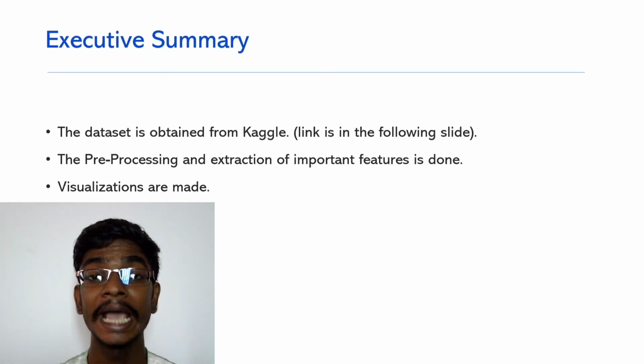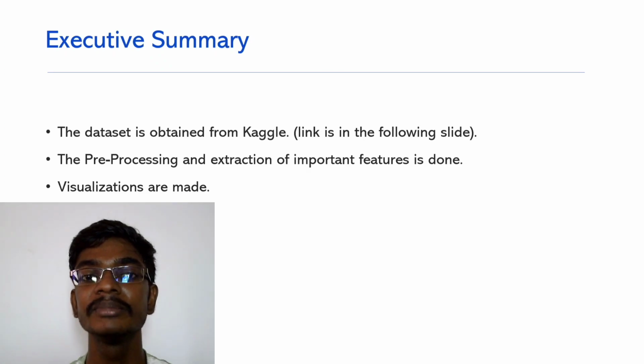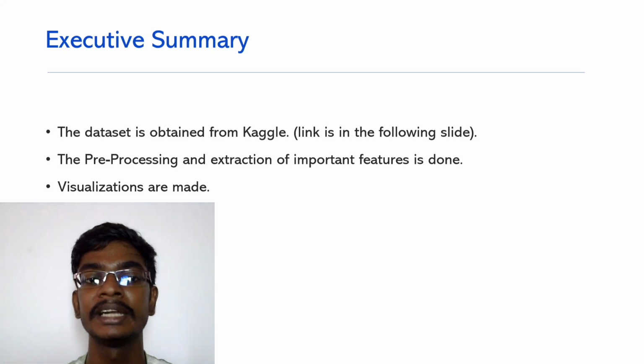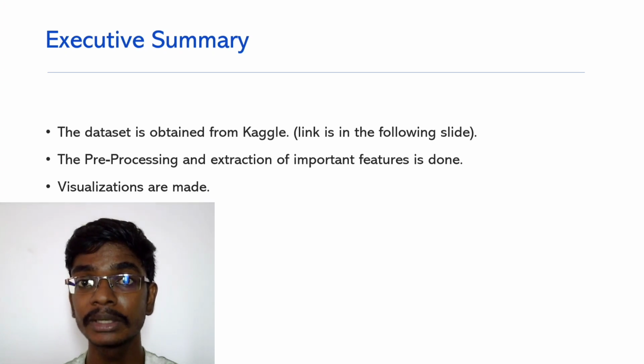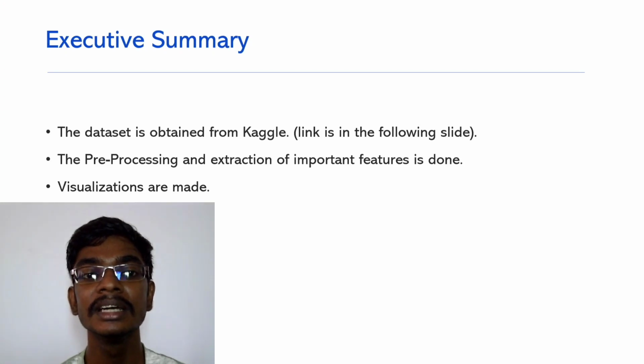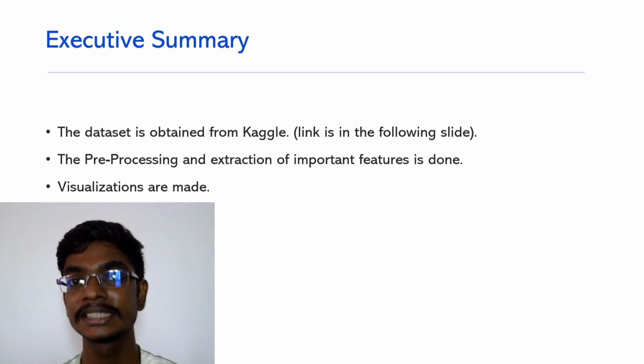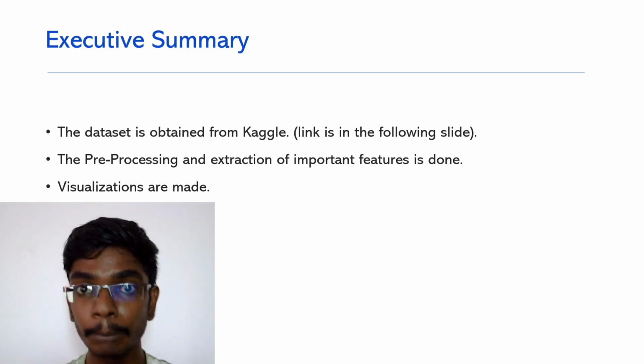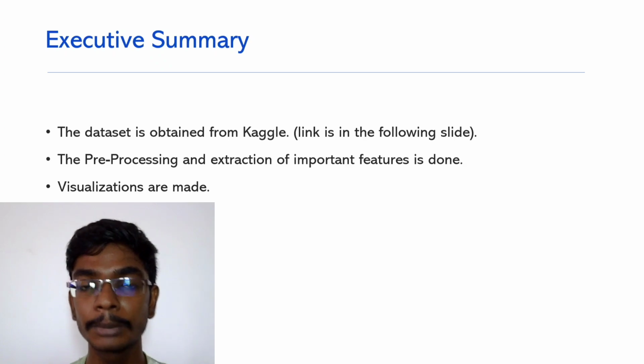So, the executive summary. Here I have explained that the dataset is obtained from Kaggle, where the link is shown in the next slides. The pre-processing as well as the data extraction is very important in each and every data analysis project, because without data pre-processing we can't use the data directly.